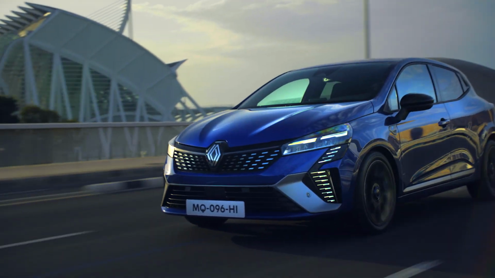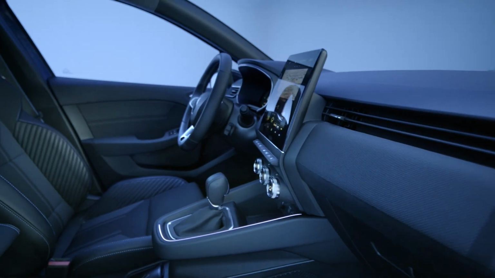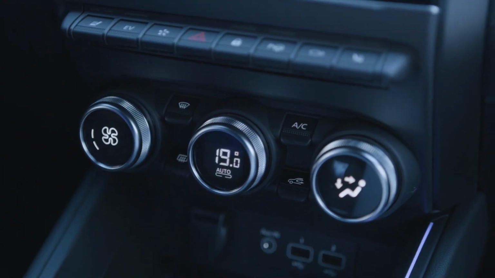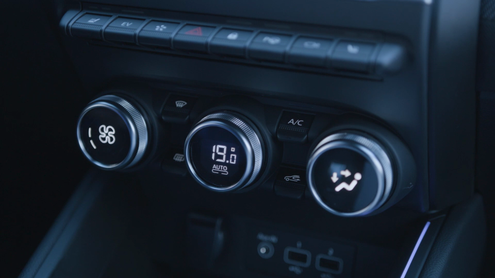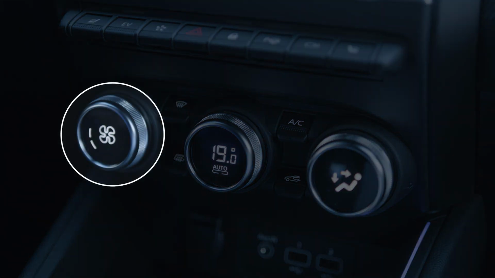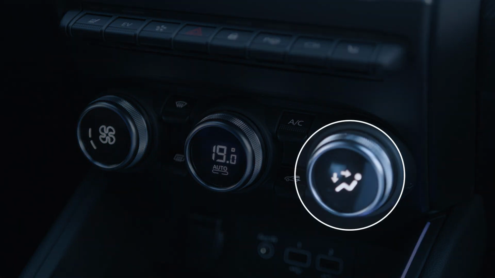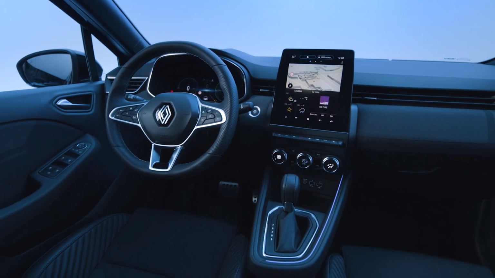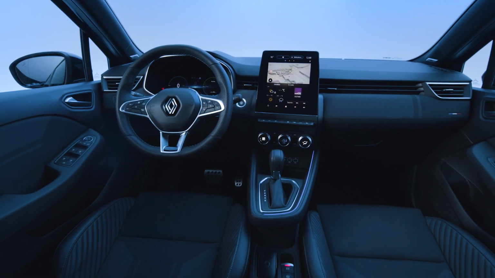Your vehicle is fitted with automatic air conditioning for optimum comfort. When you switch on automatic mode, the system can regulate air temperature, ventilation speed, air distribution in the passenger compartment and air recirculation to maintain a comfortable environment and ensure good visibility.